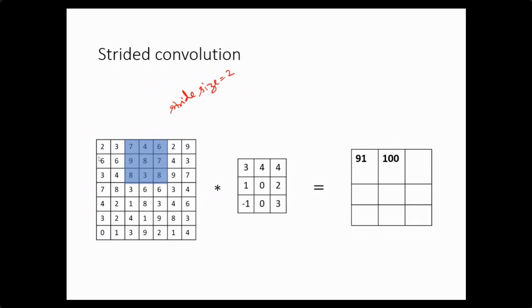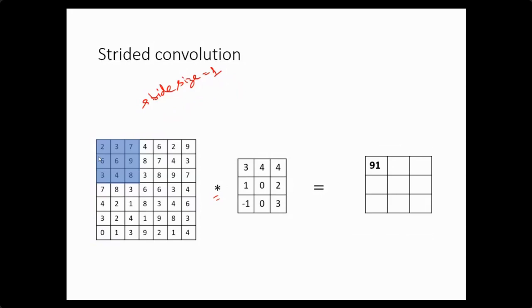If I have a stride size of 1 on a 7 by 7 image, the output size will be n minus f plus 1 by n minus f plus 1, as there is no padding here. So n here is 7, minus 3, plus 1, which is 5. So I will get an output image of 5 by 5 if the stride size is 1.